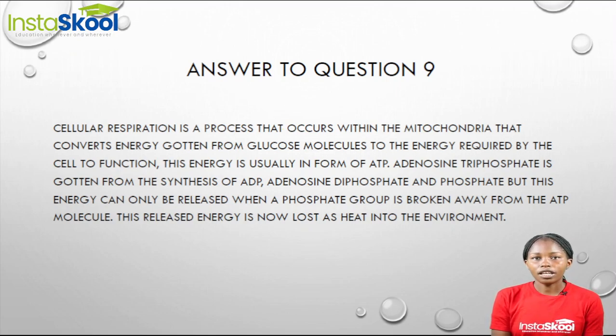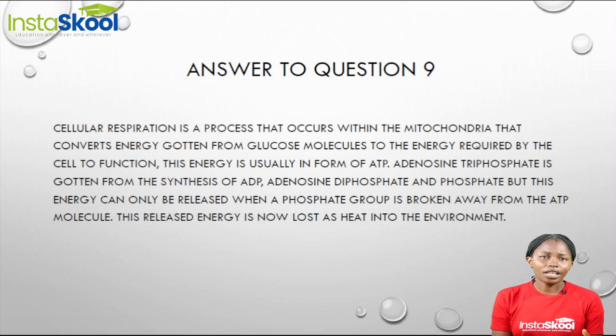Now, this energy is usually in the form of ATP, that is adenosine triphosphate. ATP is required by the cell to function. And how is this ATP gotten? It is gotten from the synthesis of ADP, adenosine diphosphate. Now, adenosine diphosphate synthesizes with phosphate.